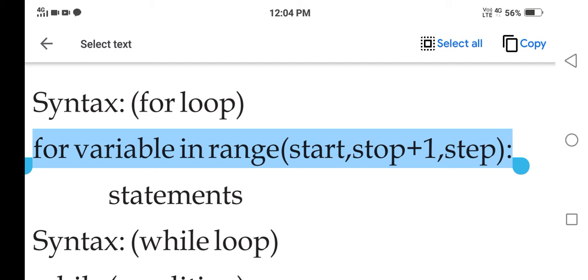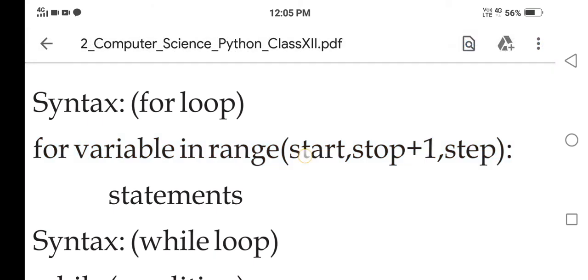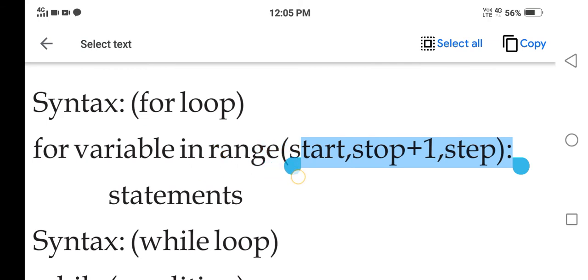For variable in range, start, stop plus one, step. Here it means there will be an initial value of the variable, and that initial value will be start. This will be the initial value. The last value will be, if you are specifying any number here,